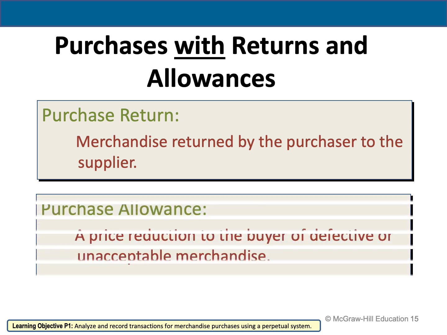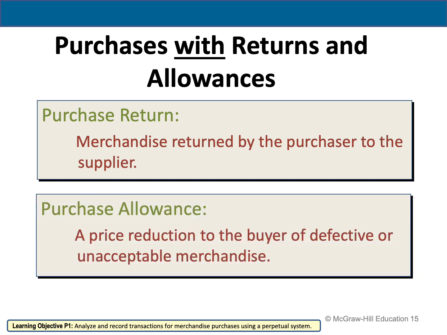Then you need to know what is purchase allowance. A purchase allowance means a price reduction to the buyer for defective or unacceptable merchandise. What does that mean exactly? For example, if I'm a company and I purchase 500 of merchandise inventory, then I notice that 200 out of the 500 merchandise inventory was damaged or defective.